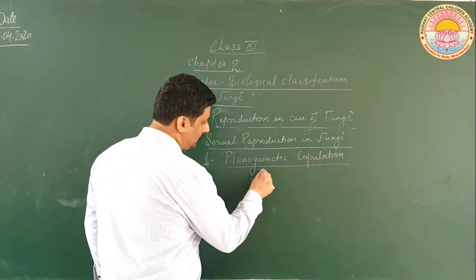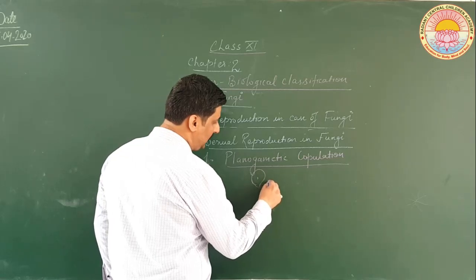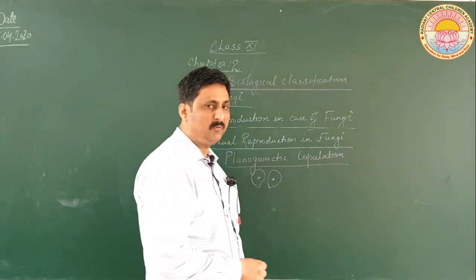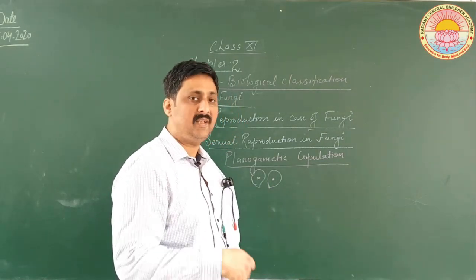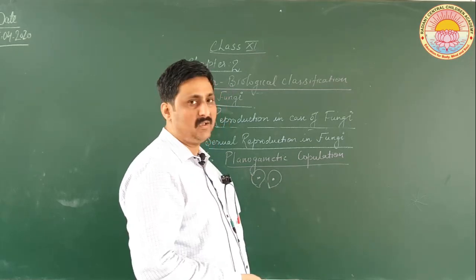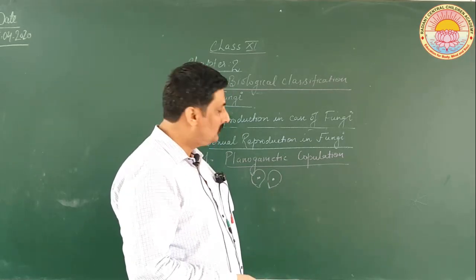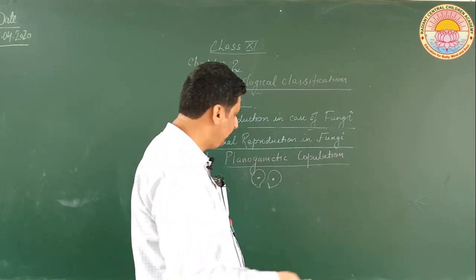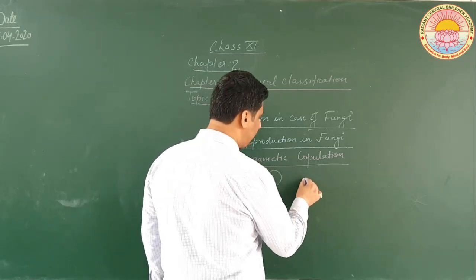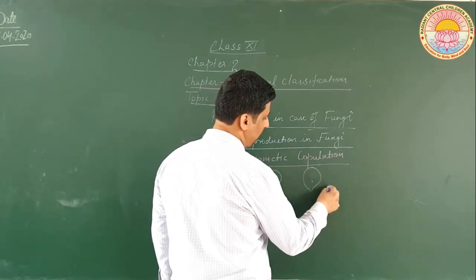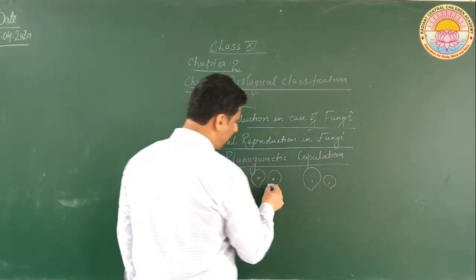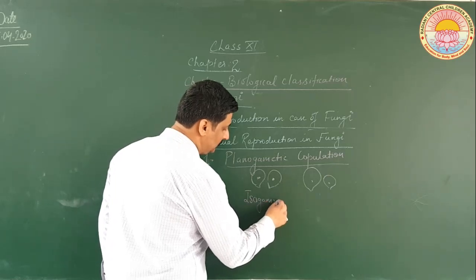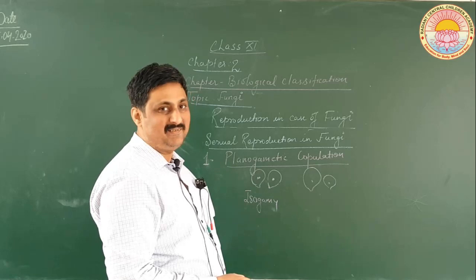Now, two gametes may be equal in size, male and female gametes. Morphologically, they may be very similar, or you can say identical. If they fuse together, they will give rise to a zygote. This type of gametes can be produced in case of fungi. Another thing, gametes may be a little different in shape and size. Now the first case is called isogamy, or you can say these are isogametes.